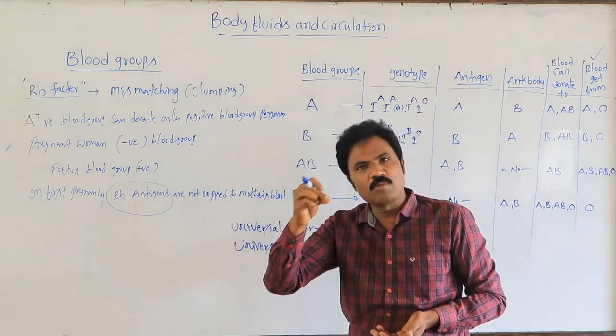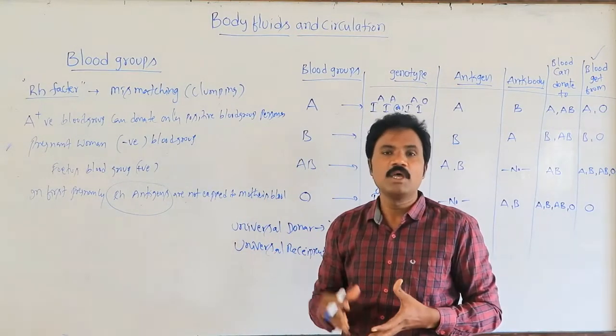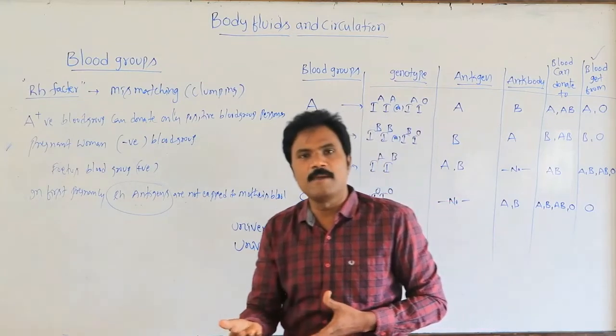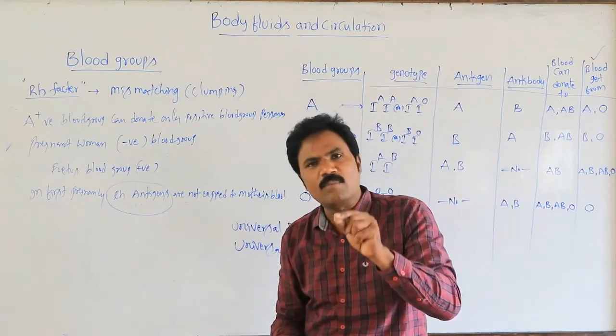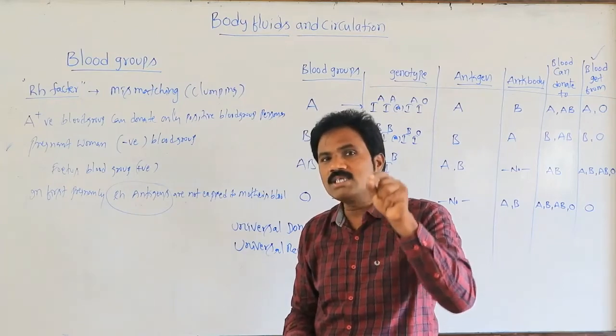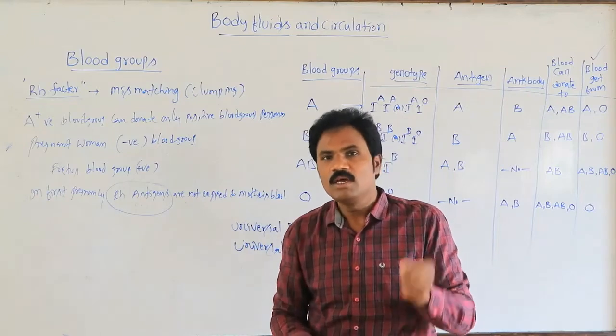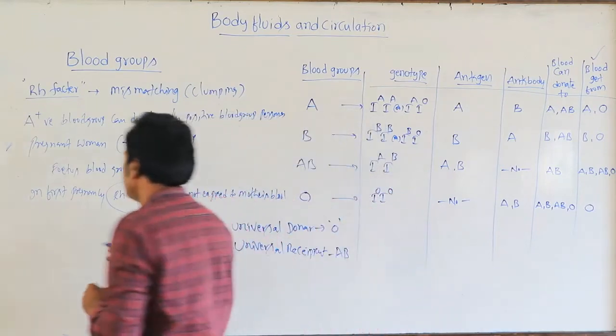Even though a minor amount of blood transmission takes place, it is not that severe. After delivery of the first baby, a minor amount of RH antibodies against the RH antigen are formed. So after completion of the first delivery, the RH antibodies are formed.